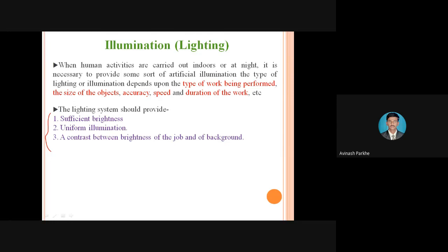So this is the basic requirement of illumination: the lighting should provide uniform brightness, there should be uniform illumination, and there should be proper contrast between the brightness of the job and its background. We have to provide lighting depending upon the work to be performed, which type of work we have to perform. Regarding the size of the object, if big objects are there, high intensity is not required. If the job has very small dimensions, then high intensity of light is required. That means as per the requirement of the workstation, we have to provide the illumination and lighting.